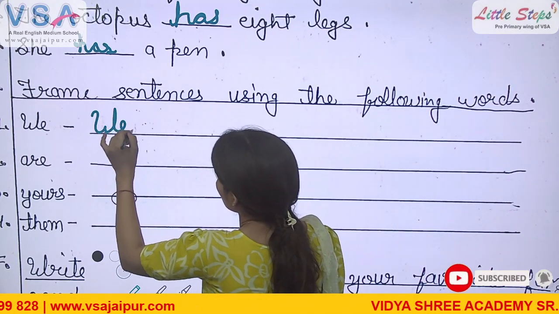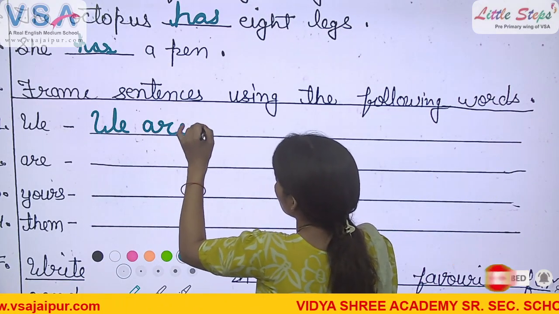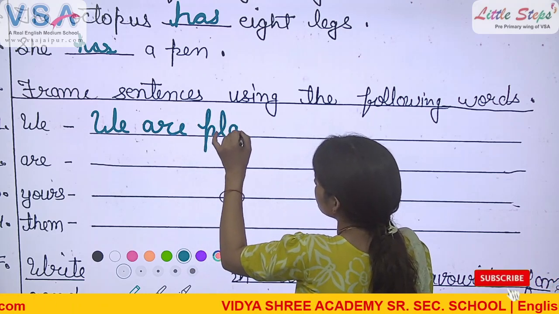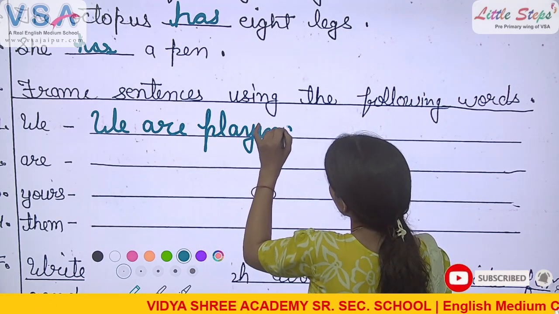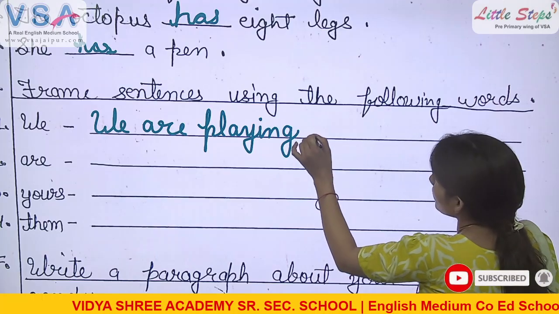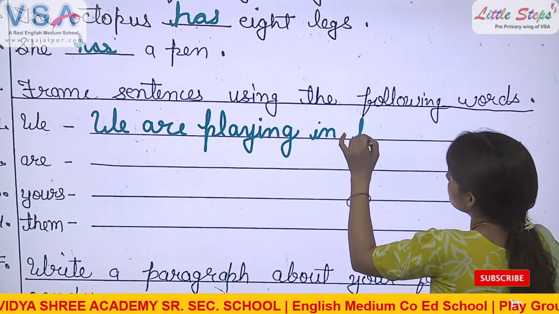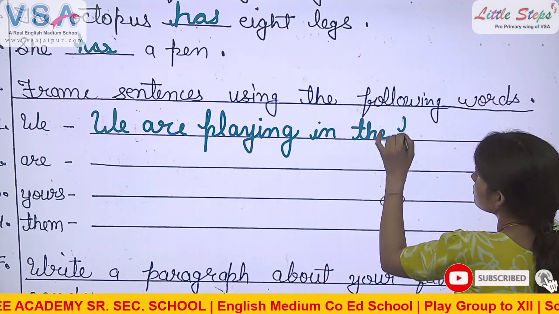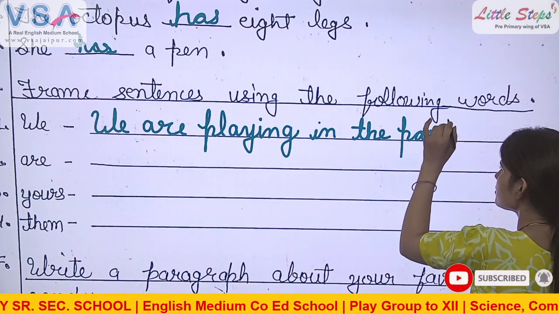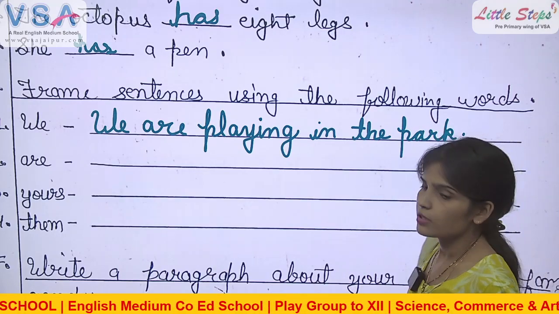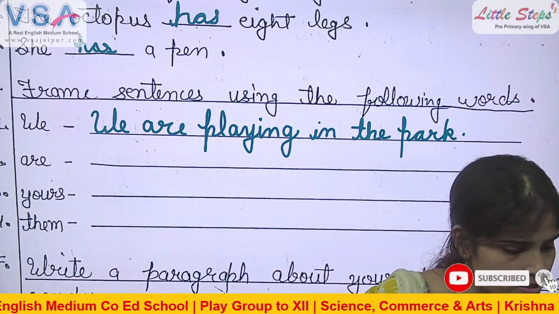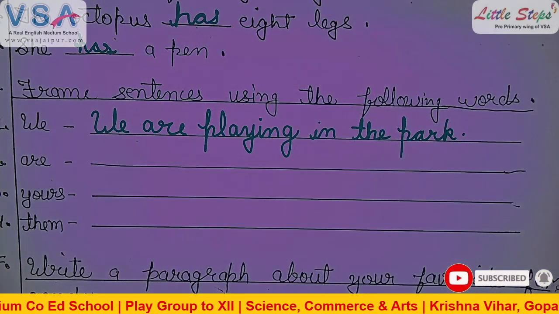We are playing in the park. Okay, it's also right. You can write your own sentence, but it should be correct.